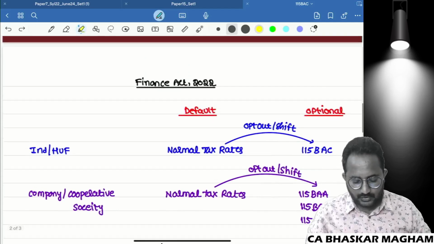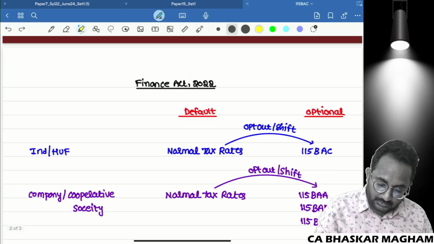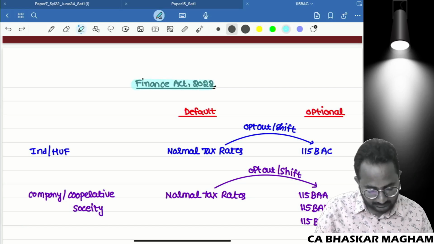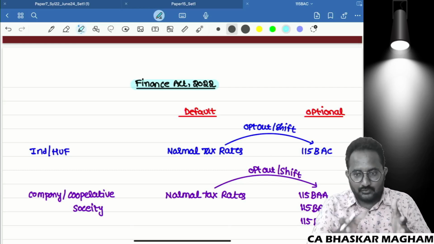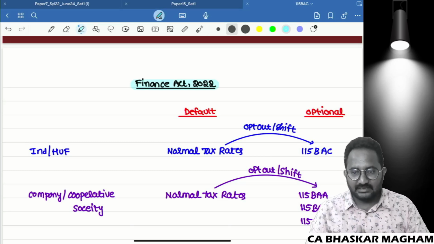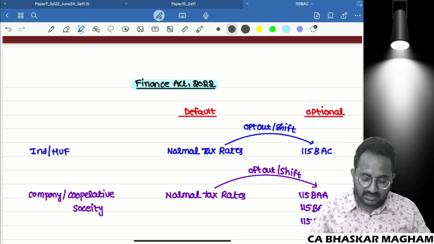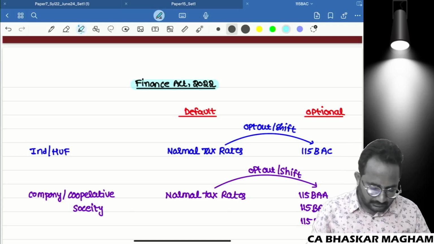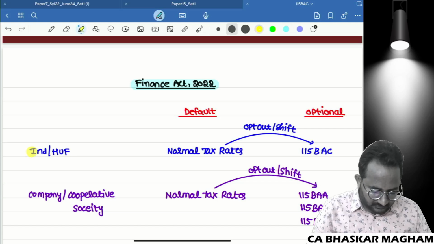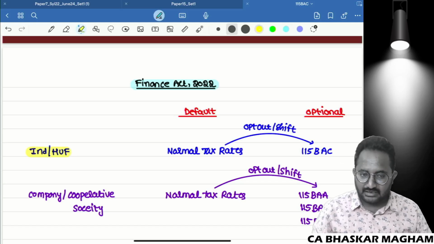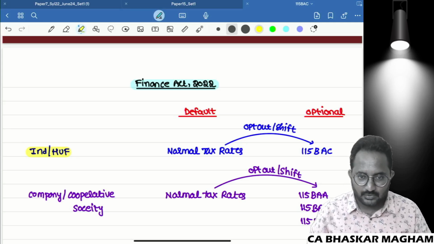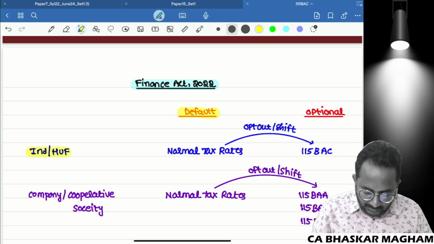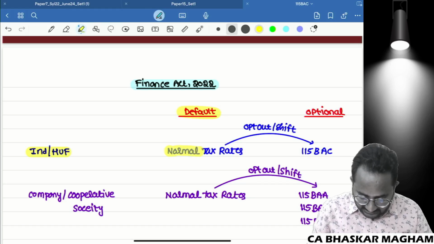Just follow. If you are observing the Finance Act 2022, that means the last Finance Act, why are we discussing the last one also? If you compare the present with the past, then only you will get that clarity. That's why I'm giving the last Finance Act related details also. In the last Finance Act, for an individual or HUF, if you want to file the return of income or calculate the tax liability, what is the default tax rate that the department will consider? The default tax rate the department considers is the normal tax rate.